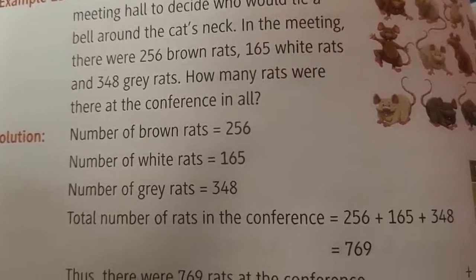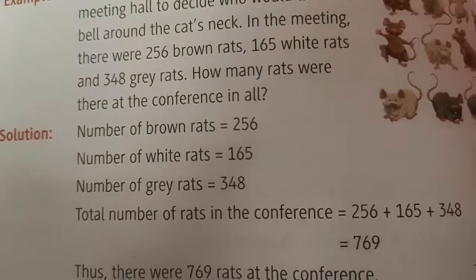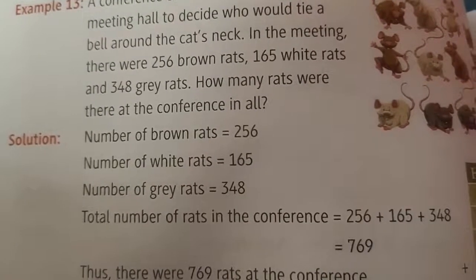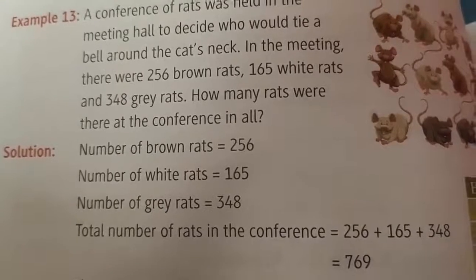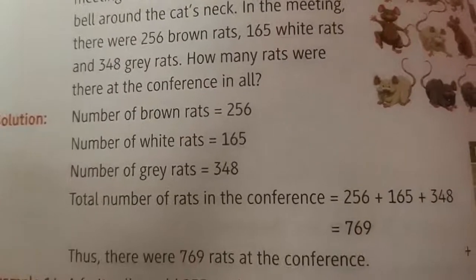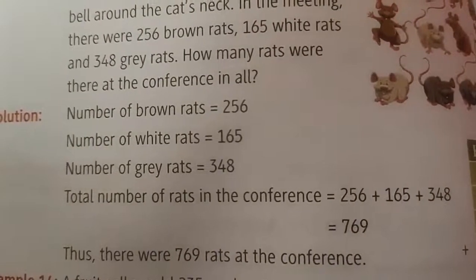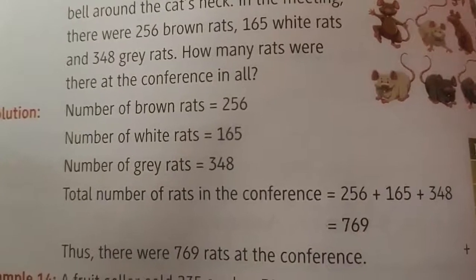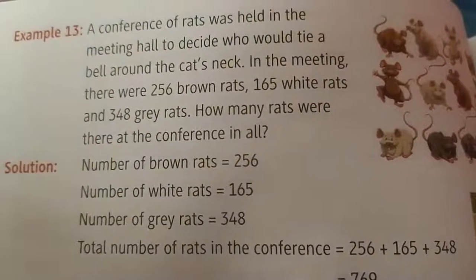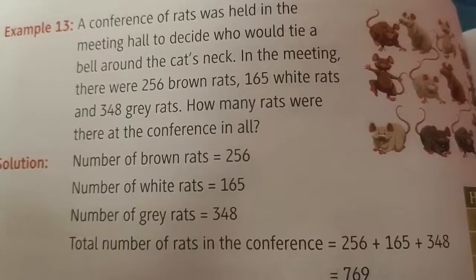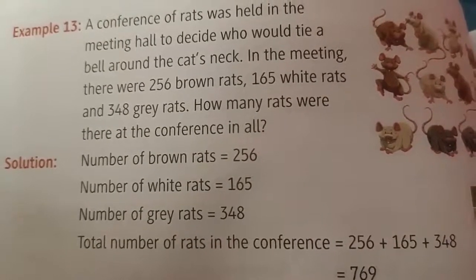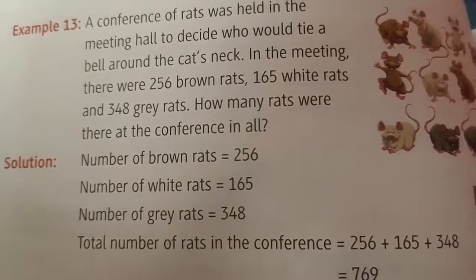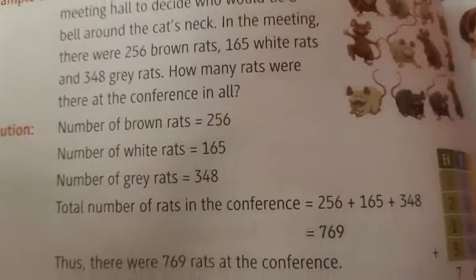So what you have to do? You have to do the addition. The number of brown rats is 256, white rats are 165 and grey rats are 348. What did they have to do? They had to tie a bell around a cat's neck.